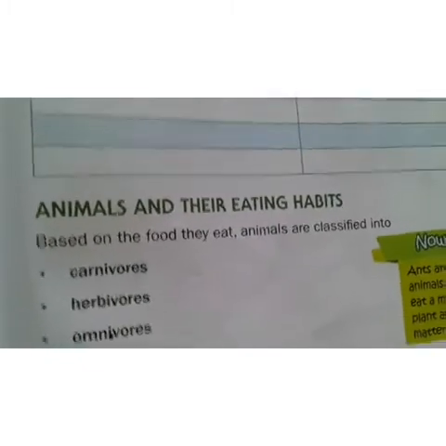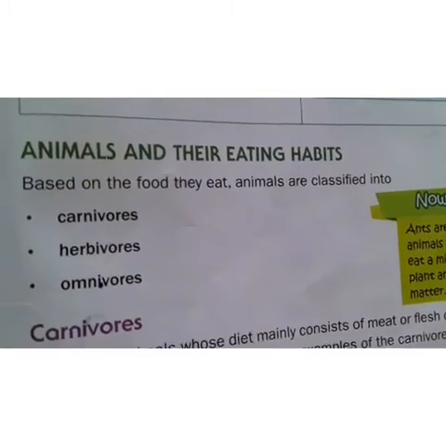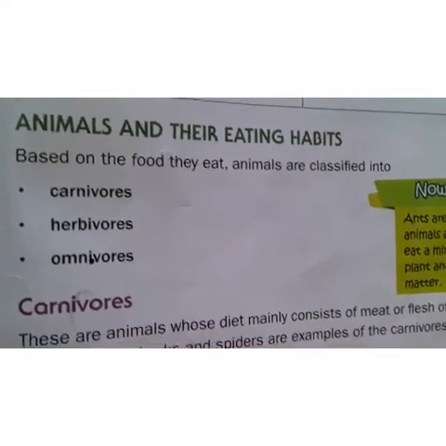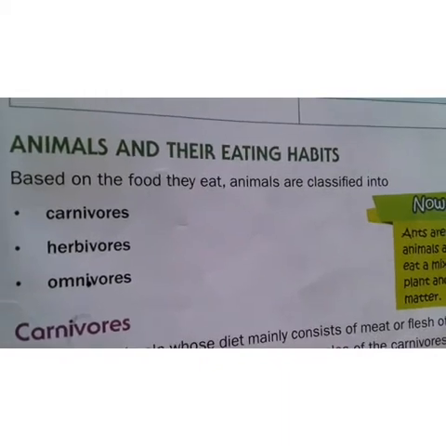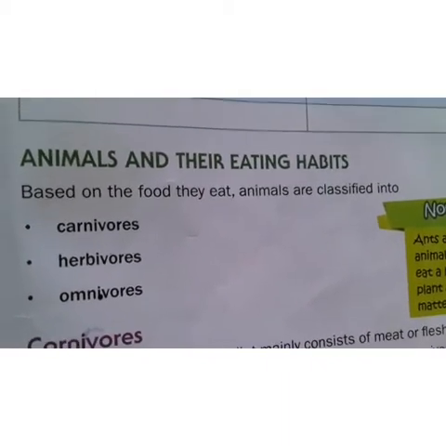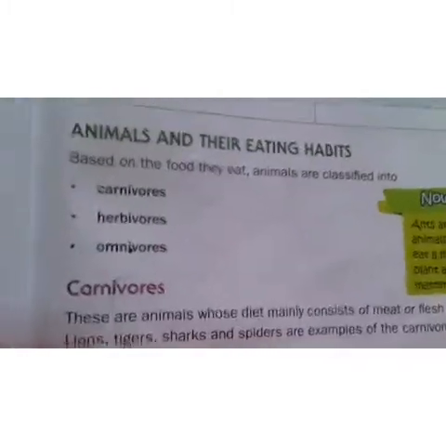And next coming to the animals and their eating habits. Okay, see, based on their food habits, the animals are classified into 3 types, that is carnivores, herbivores, omnivores. Otherwise you can write herbivores, carnivores, omnivores. Let us see about the carnivores.